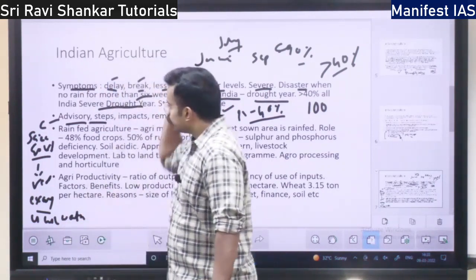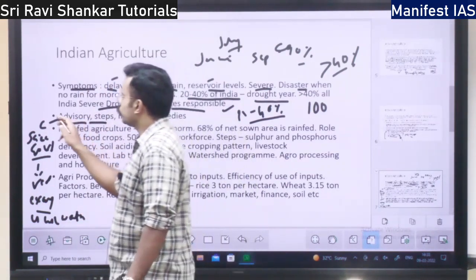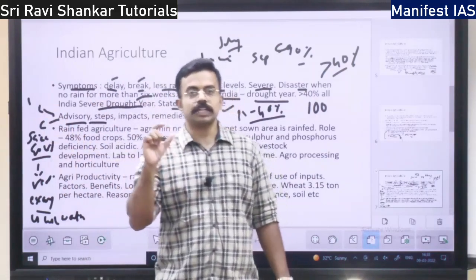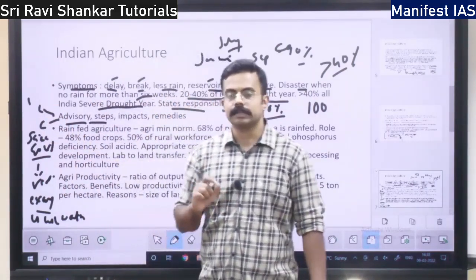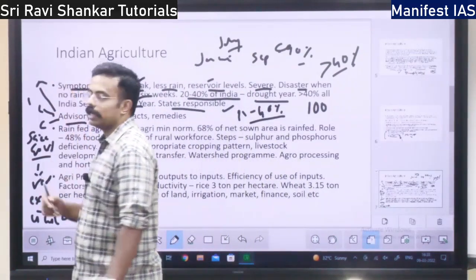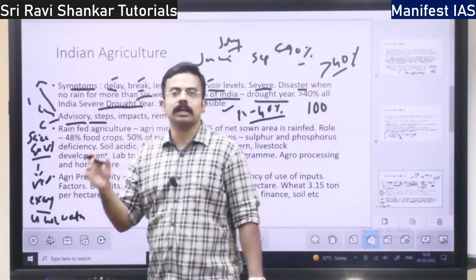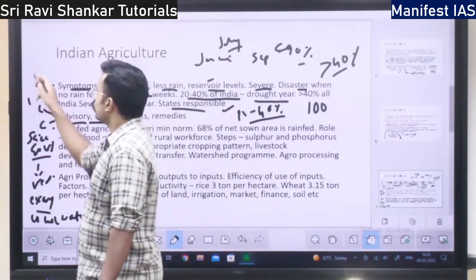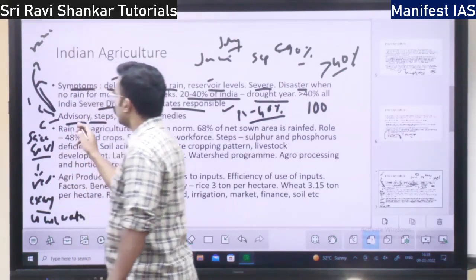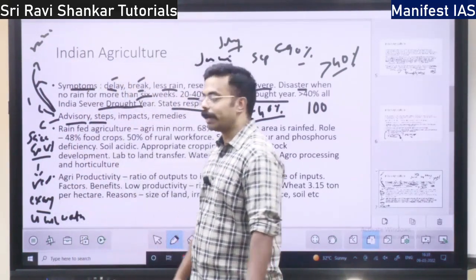Plant those plants which consume less water. That is the third advisory. Fourth, don't spoil the groundwater and water resources, and also have rainwater harvesting. All these are the advisories with respect to managing drought.